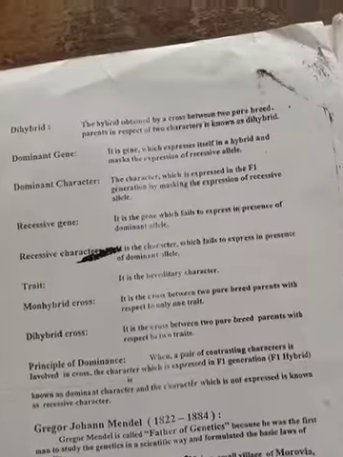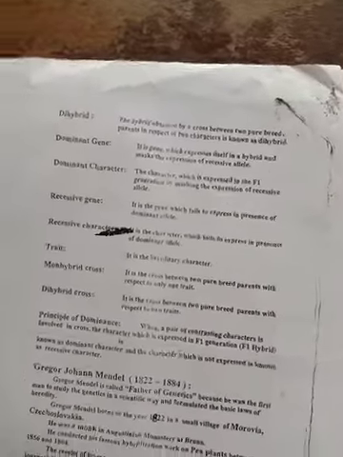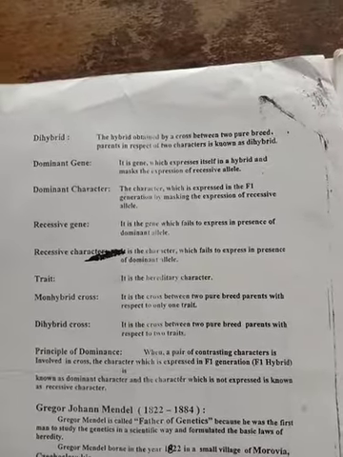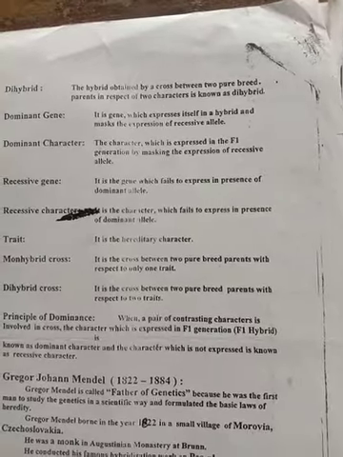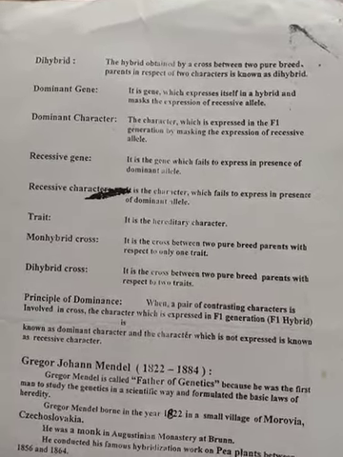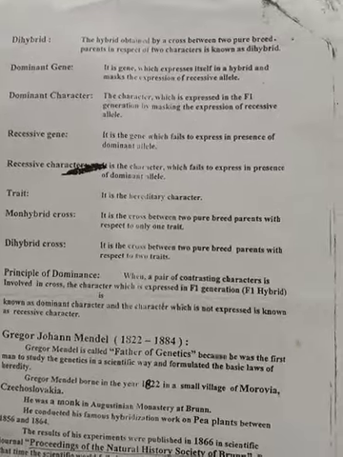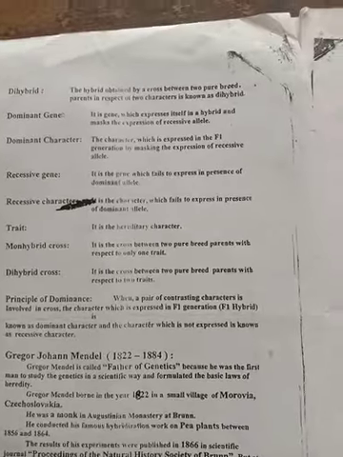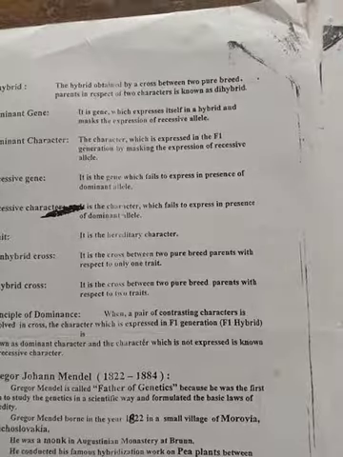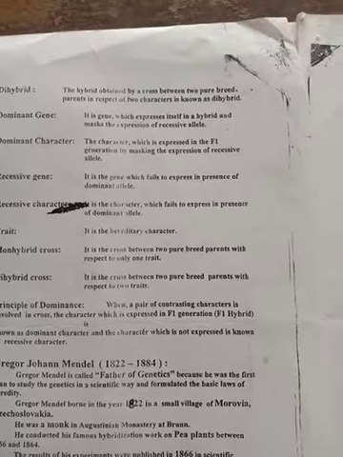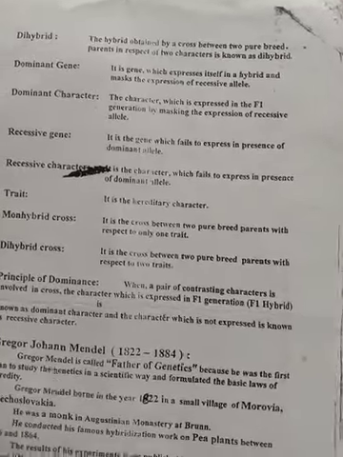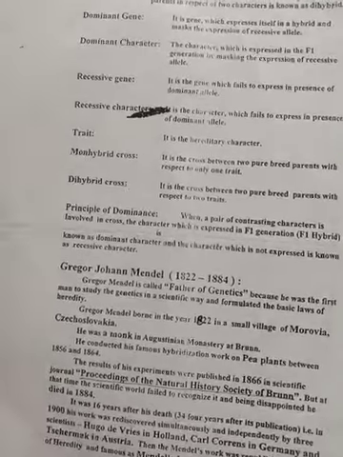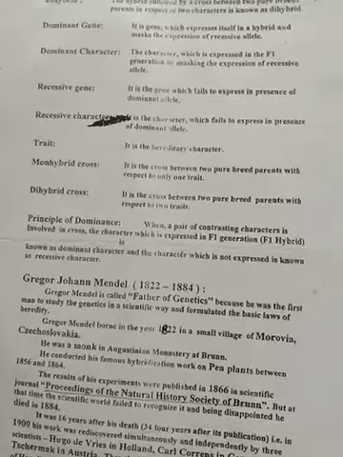So next we call them the dominant and the recessive. Dominant means it is the gene which expresses itself in the hybrid and masks the expression of the recessive allele. Dominant always expresses its character and suppresses the recessive. Recessive gene means if the dominant and recessive are both present, the dominant always expresses the character, and the recessive will not express the character. In some conditions, like recessive epistasis, the recessive gene will express the character.